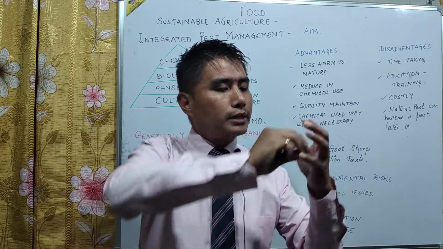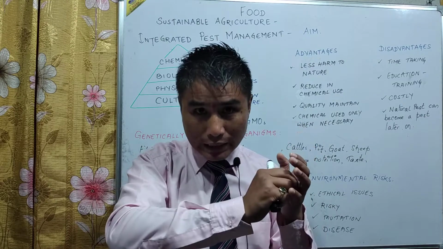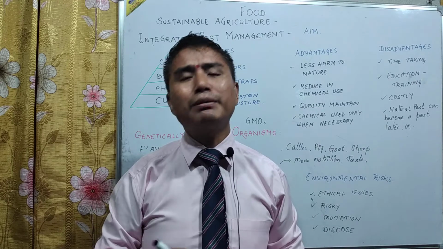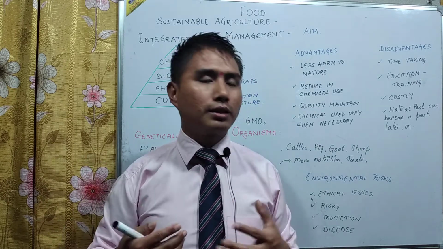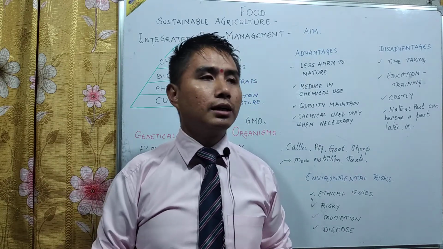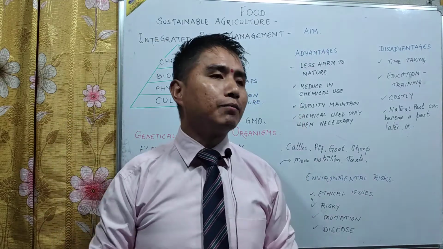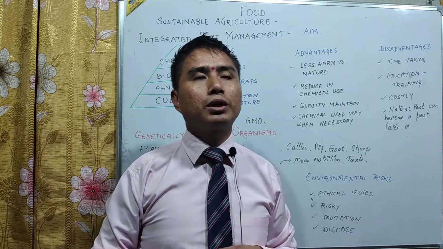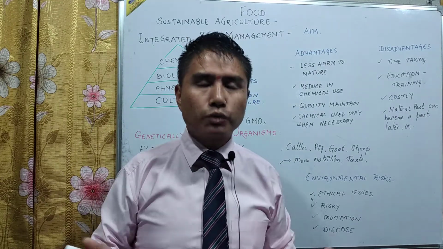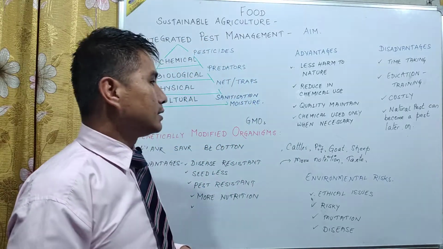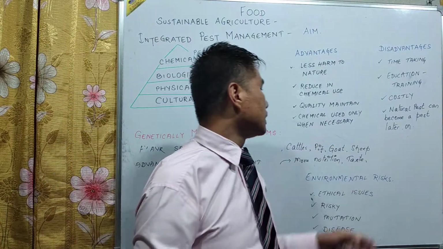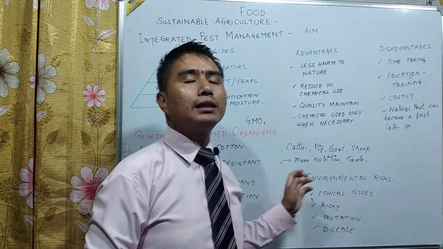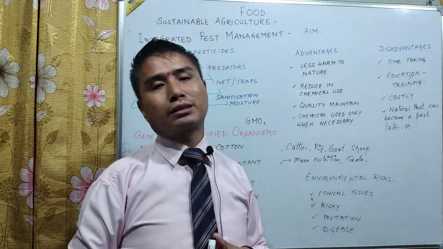So in the orange, the gene which controls the seed is taken out. It's a time taking process. It's not that easy that you did the practice today and tomorrow you get the result. No, it's not that. But scientists are trying their best to produce genetically modified organisms for the betterment, or to feed more. We have cattle, pigs, goats, sheep, and these are also organisms which are genetically modified, but there are certain disadvantages or environmental risks also.